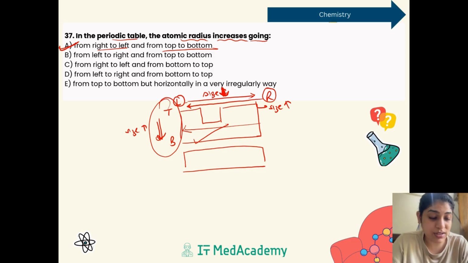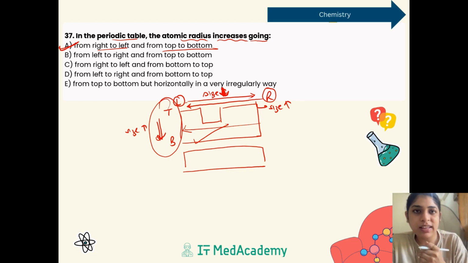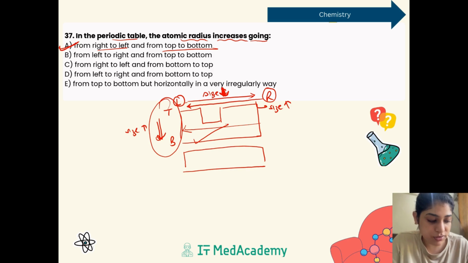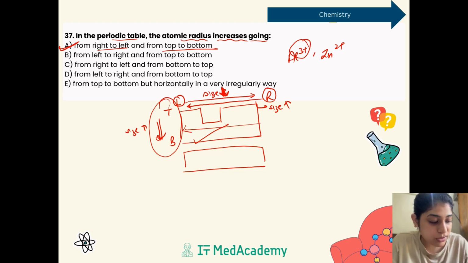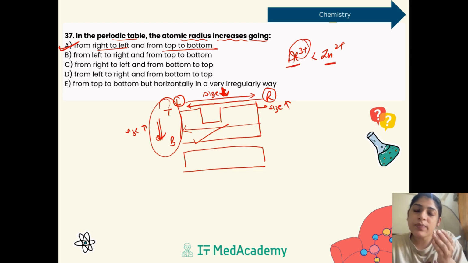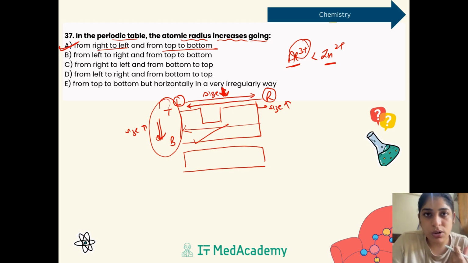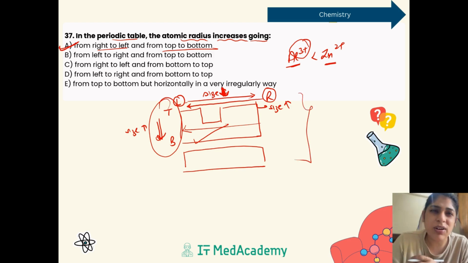I hope this question is getting clear to you, how the trends in the periodic table are taken with respect to the atomic radius. Alongside that, in the previous year, they have given you some questions like we have the charges, we have Al3+, we have Zn2+, and they were asking you about their sizes. So we know the more the positive charge, the lesser will be the size. We know this thing. So this would be much bigger as compared to this. So in the previous year, they have given you the questions on the basis of the charges in the periodic table, and here they have given you the questions directly on the normal trend. So this was also a very easy question.